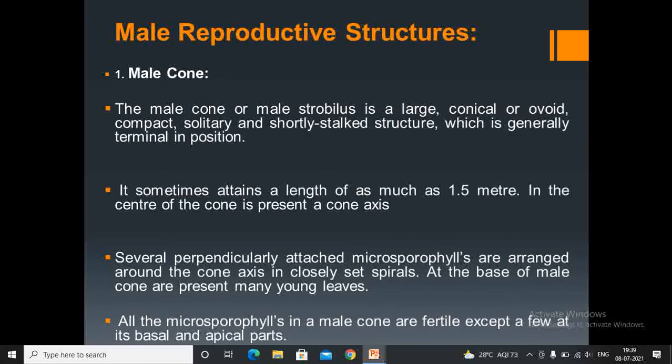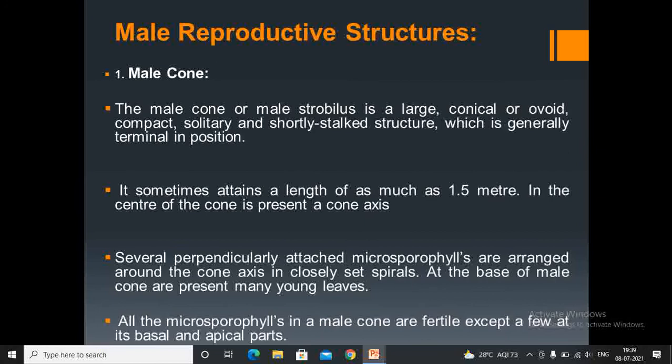First one, the male reproductive structure, that is the male cone. The male cone or male strobilus is a large, conical or ovoid, compact, solitary and shortly stalked structure which is generally terminal in position. It sometimes attains a length of as much as 1.5 meters.